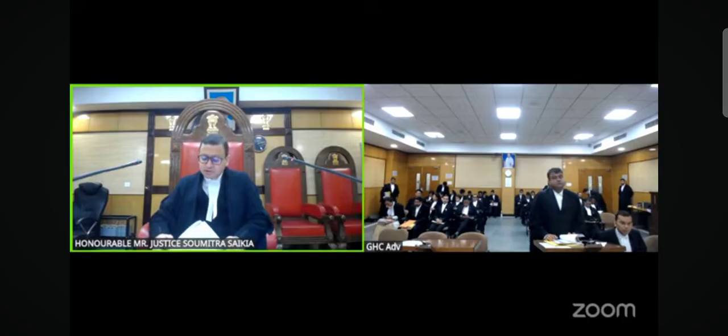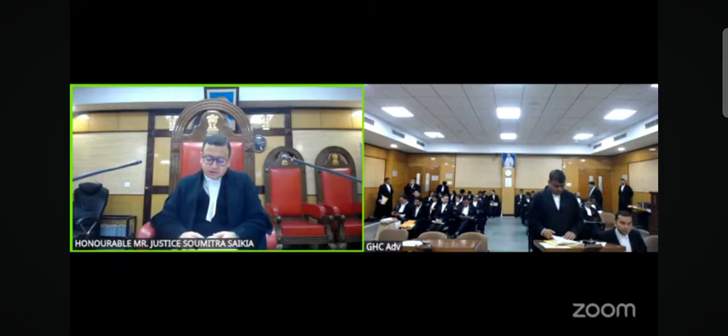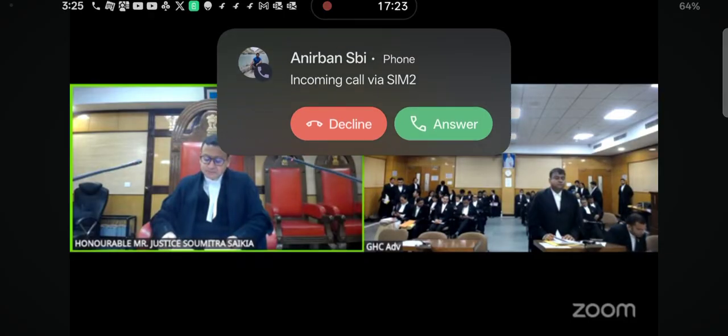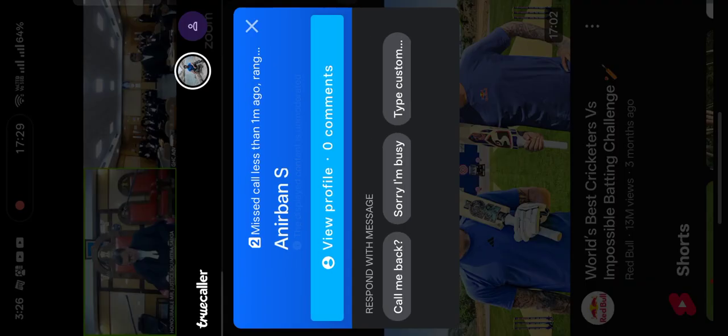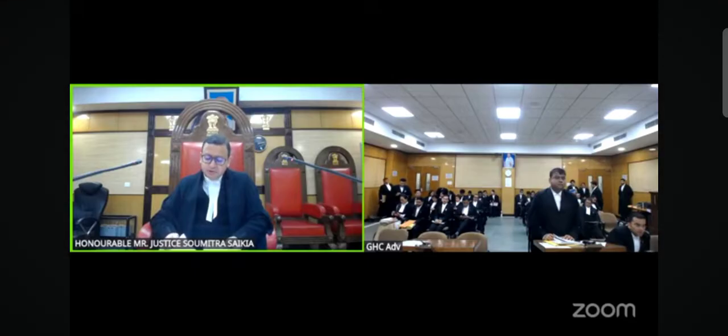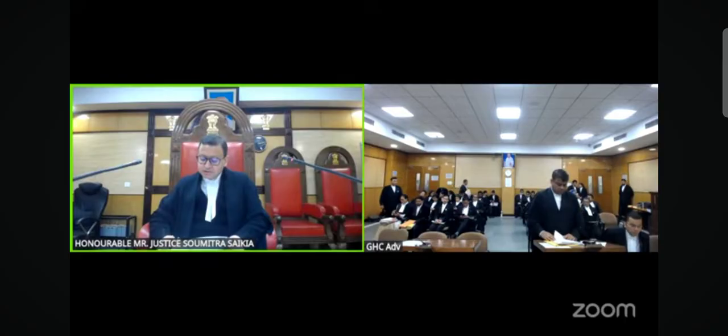The SBI is not represented by any counsel. Therefore, notice issued. Steps on the respondents by registered post as well as usual post within 1 week from today. Petitioner will also take steps by Dasti and file necessary affidavit in this court. Lordship, Dasti we can take from 2 to 6, Lordship. Dasti on respondents 2 to 6.